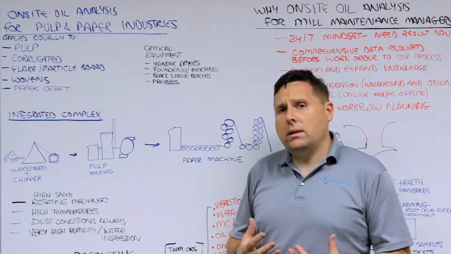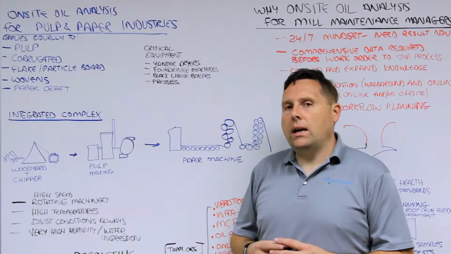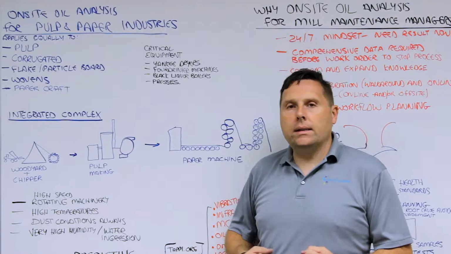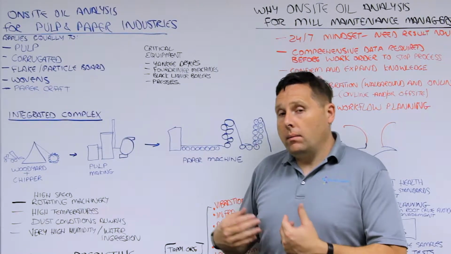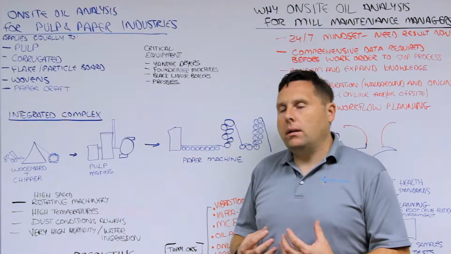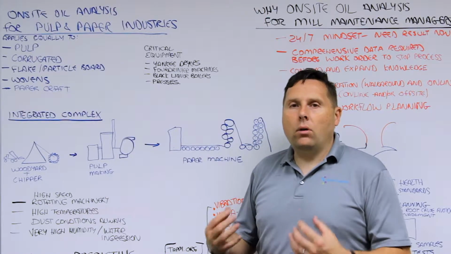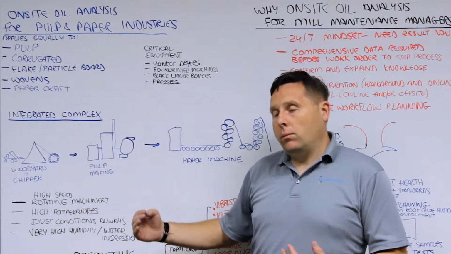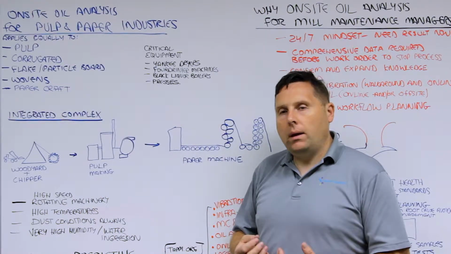And what's unique about these industries is that, especially in the larger or medium to large size operations, they really are what we call an integrated complex. We quickly think about the paper end of the system, and we'll spend some time talking about that. But if you actually look at the integrated complex together, there's many different types of equipment that are all candidates for on-site oil analysis, starting with when they get the lumber in, and there's a woodyard or chipper equipment for shredding and chipping.